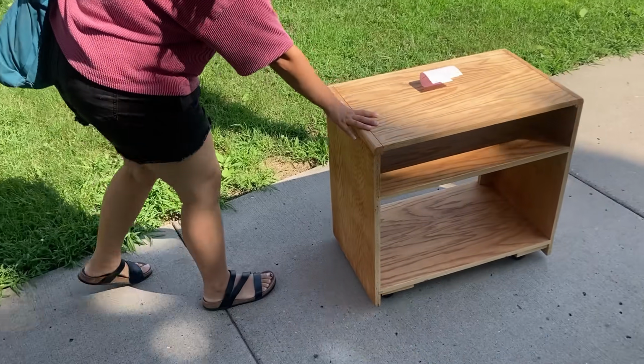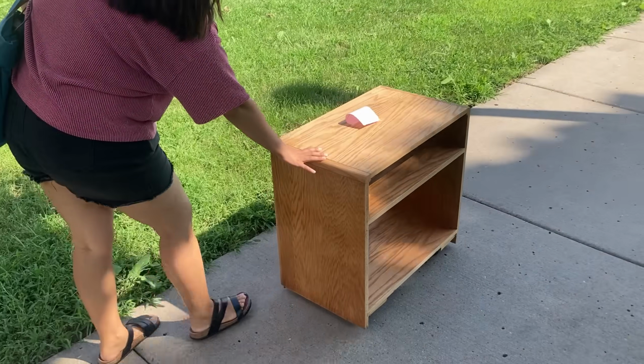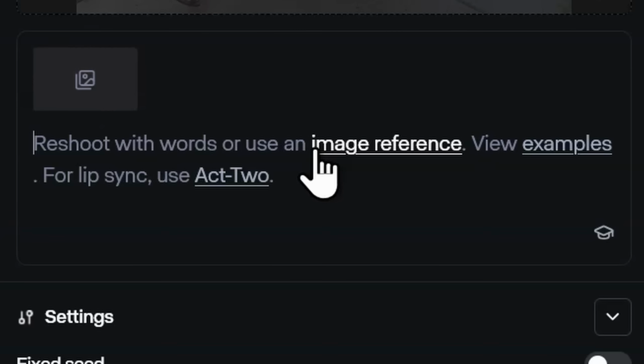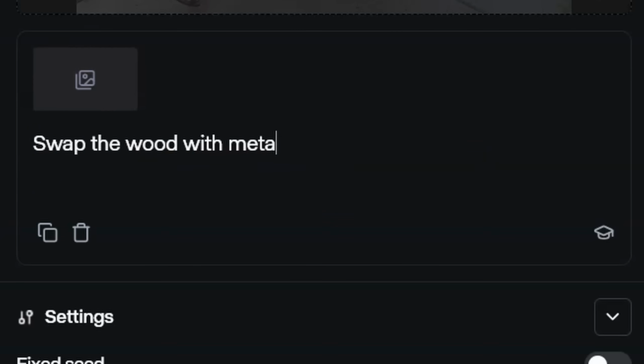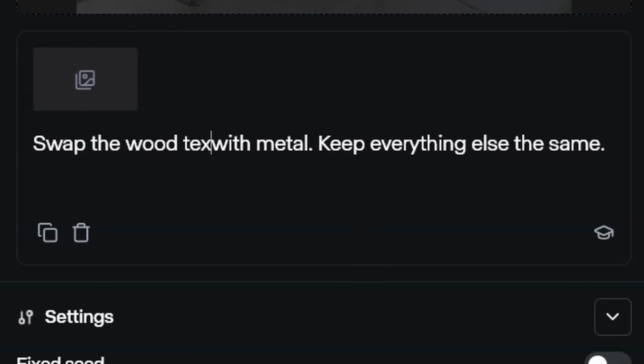Like I'm almost saying change nothing but a material property. Take this rolling cabinet and make it out of metal. So maybe swap the wood with metal. Keep everything else the same. I don't know if texture would or wouldn't help.